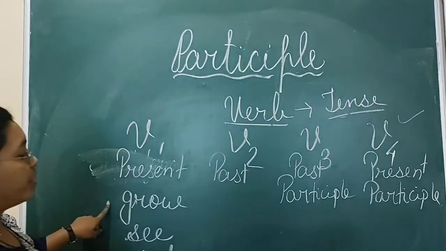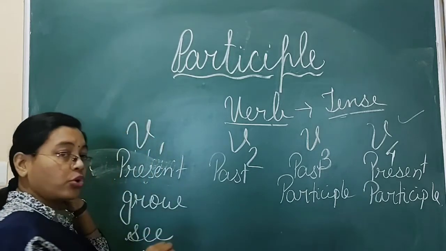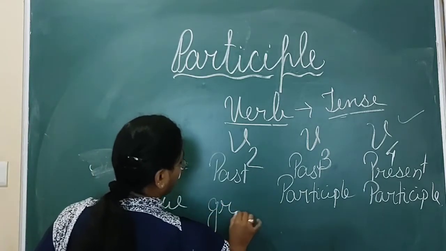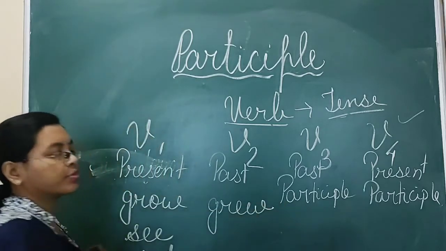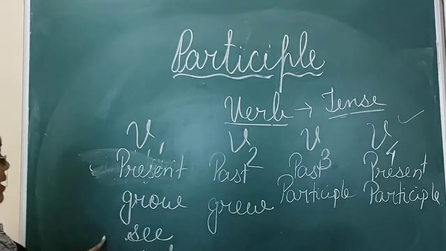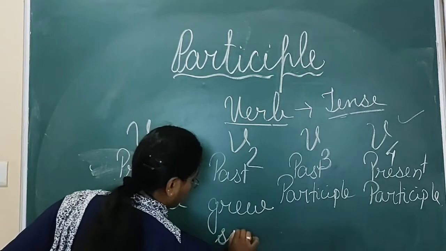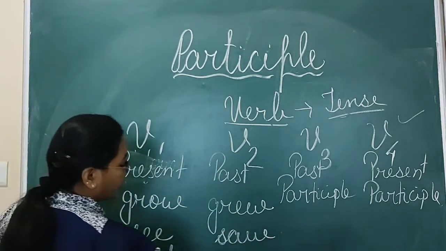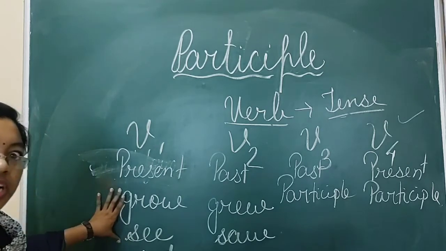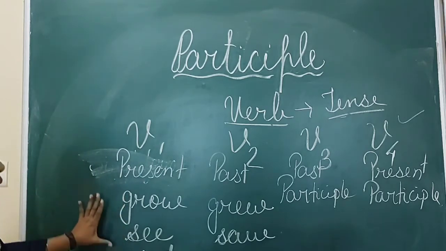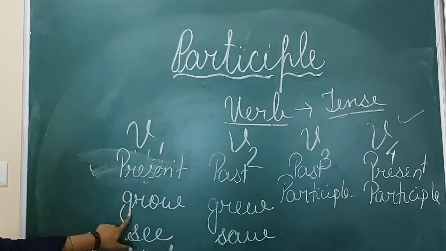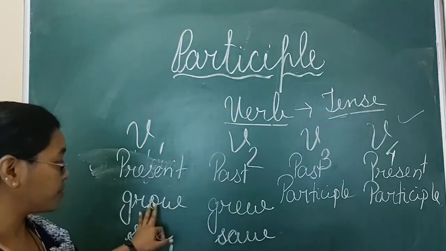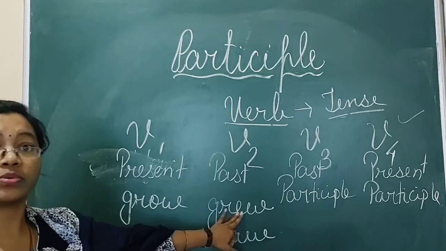Because grow will change when you are changing grow into past tense, it will become grew. See, saw. Cut. These two first I will clear, then I will go for the next two. So here you see, these are irregular words where you have only changed the words.